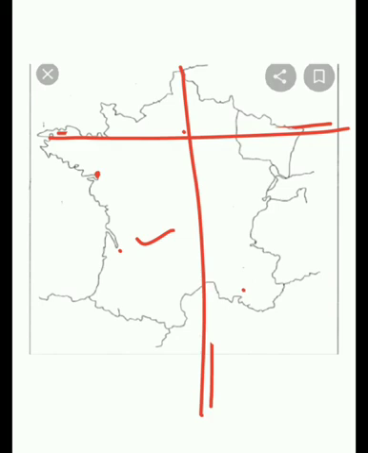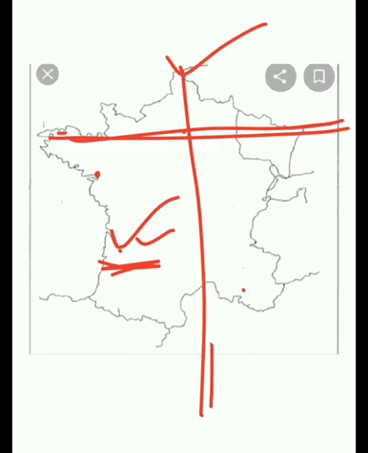You can remember from this part where you have marked Bordeaux, it will be in the south, and these two curves will be in the north. Or any other shape or figure you can make in your mind from which you understand how to hold the map. This mistake you must not do. I hope it is clear to you.